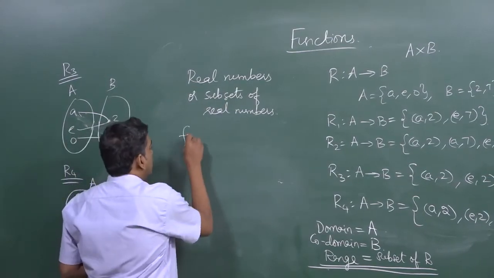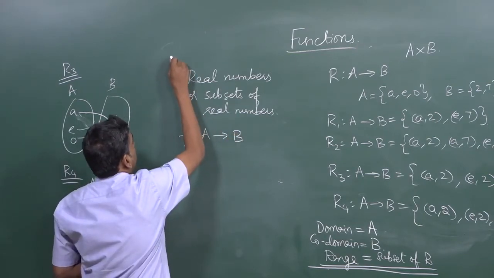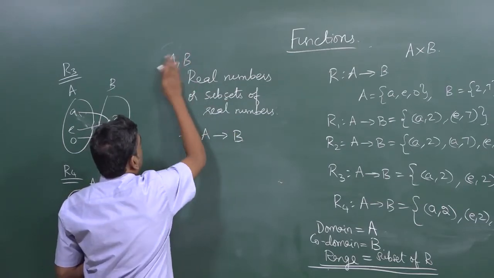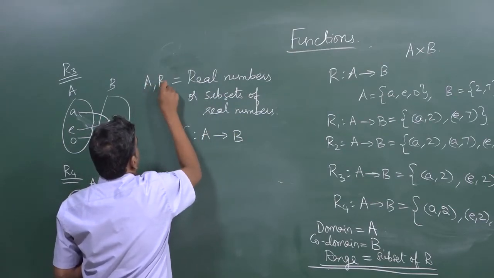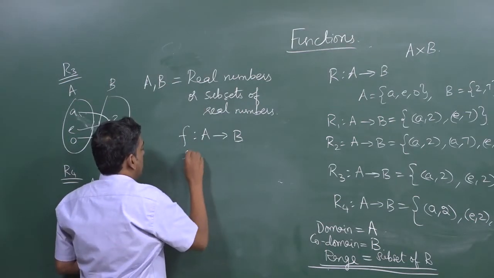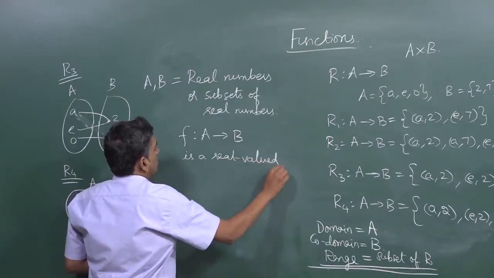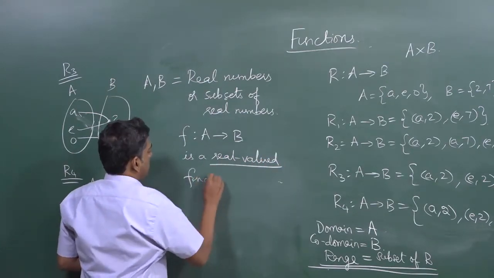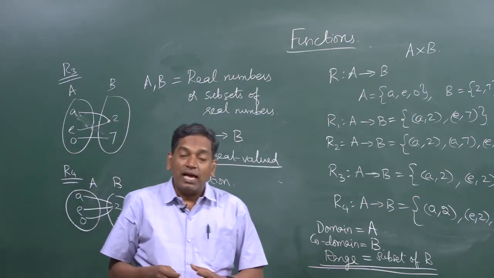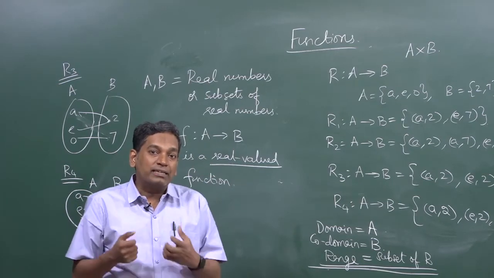Now a function from A to B, if this condition is satisfied, is a real valued function.